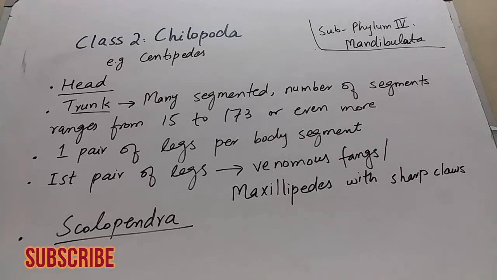Besides this, each segment of the body has a pair of legs. There is one pair of legs per body segment, and the first pair of legs is modified into poisonous fangs. The first pair of legs is modified into venomous fangs.